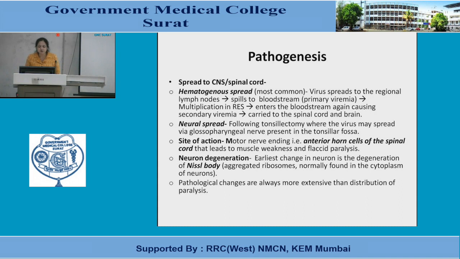Neural spread occurs following tonsillectomy, where the virus may spread via the glossopharyngeal nerve. This is direct viral entry into the nerves, the nerve present in the tonsillar fossa. That's why it spreads directly to the neural tissue. Site of action: the motor nerve ending is the main site of action, and the anterior horn cells of the spinal cord are affected, leading to muscle weakness and flaccid paralysis. Neuron degeneration: the earliest change in the neuron is degeneration of the Nissl bodies. Pathological changes are always more extensive than the distribution of the paralysis.